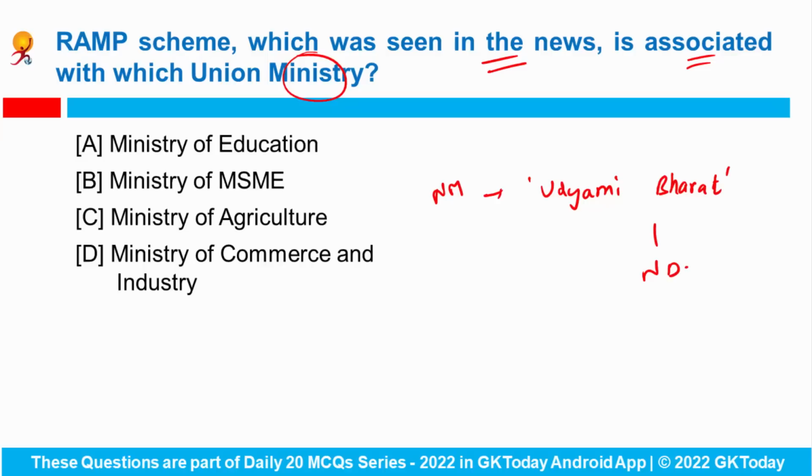And what is the full form of RAM? It is Raising and Accelerating the MSME Performance. Fine. He also launched the Capacity Building of First Time MSME Exporters scheme and the new feature of the Prime Minister's Employment Generation Program. The results of the MSME Idea Hackathon 2022 were announced and the National MSME Awards were also distributed here. So it is related to the Ministry of MSME.